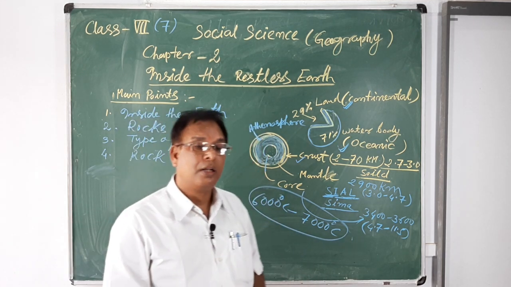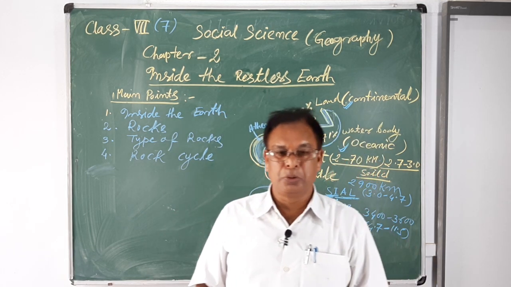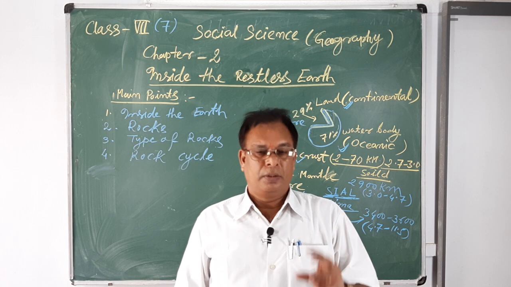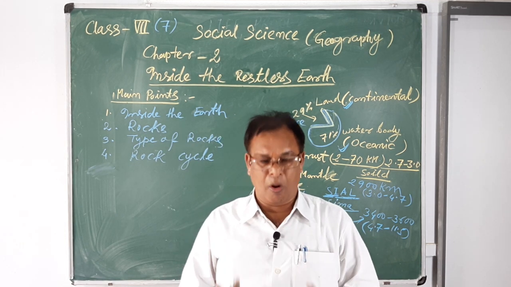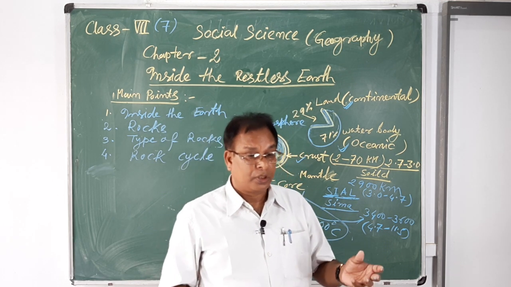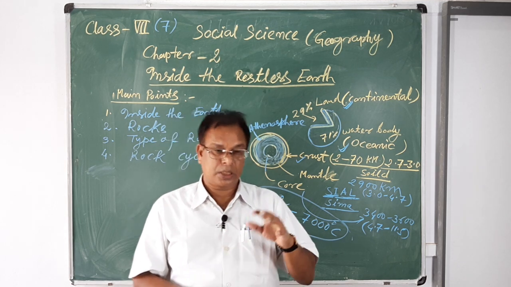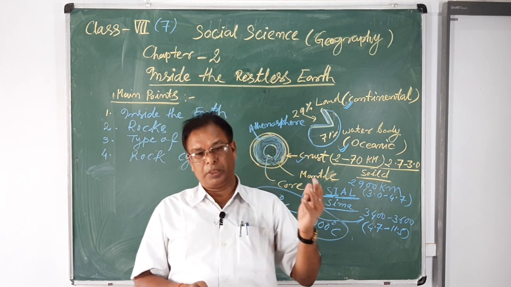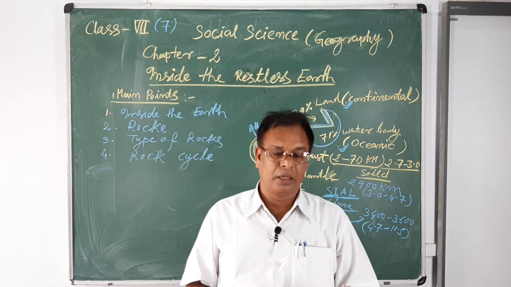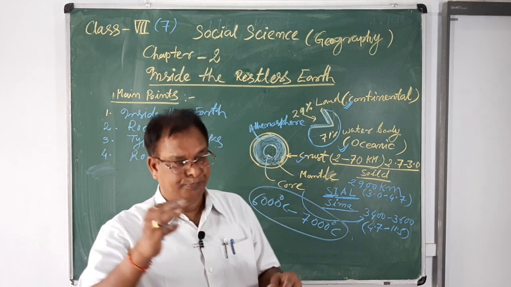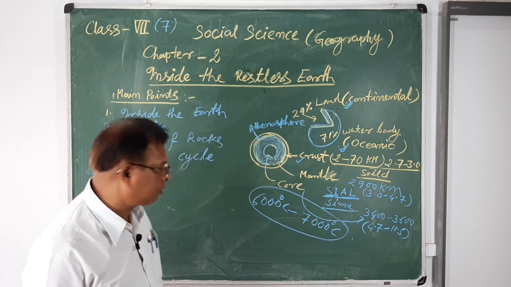For example, limestone under pressure converts into marble, sandstone converts into quartzite, granite converts into gneiss, and shale converts into slate. Slate, marble, quartzite, etc. are examples of metamorphic rocks.